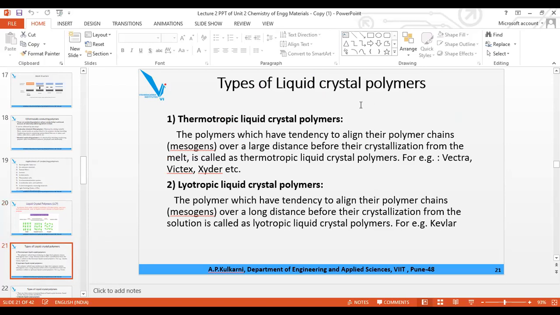Now there are two types of liquid crystal polymer, thermotropic and lyotropic. When you take all the constituents of the polymer and heat them, and during the melting stage, not after the solution is prepared, they form a polymer chain over a large range. So take all the constituent particles and heat them, and during the crystallization stage, if they form the long polymeric chain, they are called thermotropic.